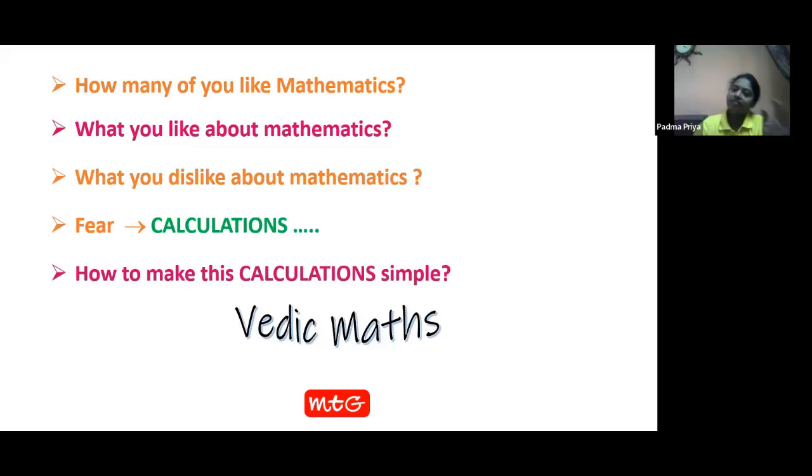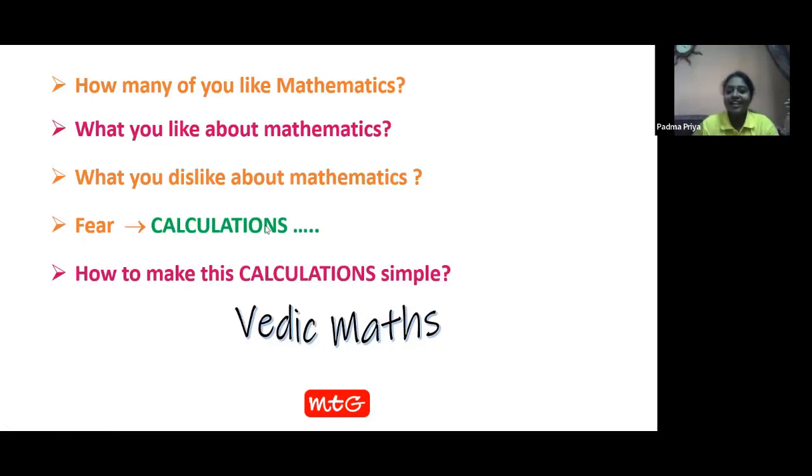Isn't it? However good you are in Olympiads, if you have Vedic maths also in your hand, what happens? It becomes like icing on the cake. Am I right? All of you kids like cake, but if you have more icing, like extra cheese in a pizza, the same thing. Vedic maths is like extra cheese in the pizza.